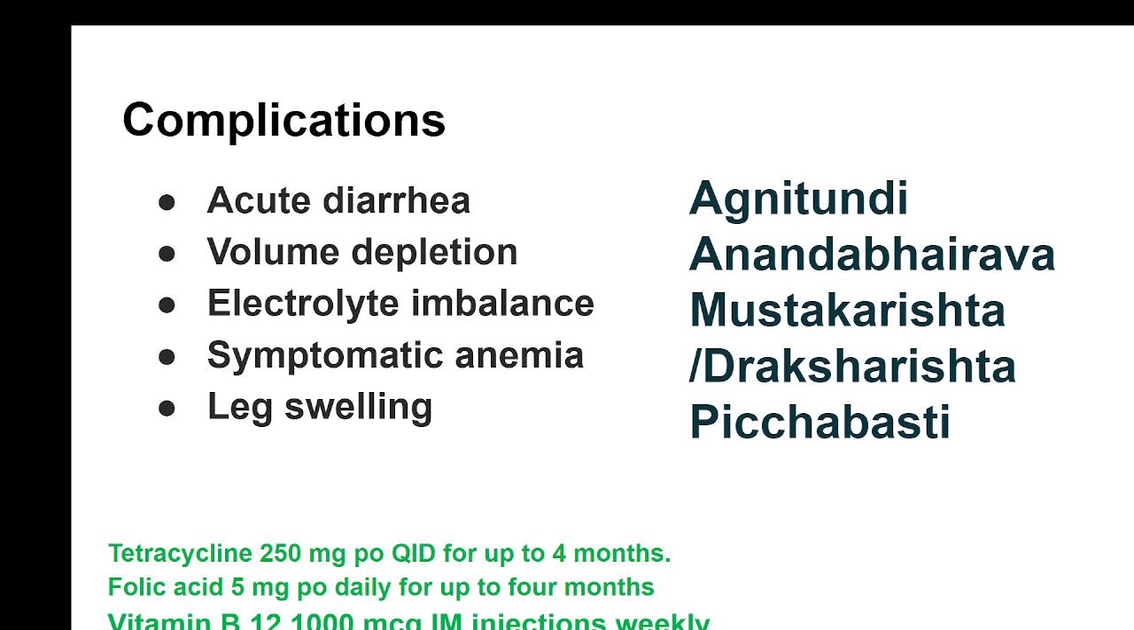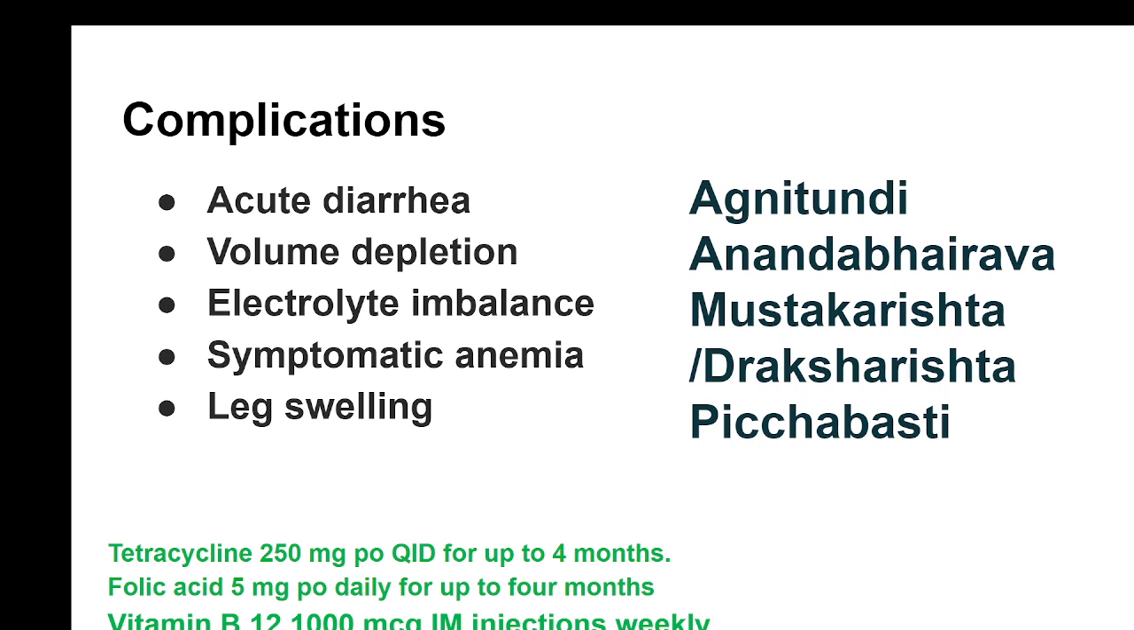The complications which can occur in patients of tropical sprue would be: the patient may have acute diarrhea, volume depletion, electrolyte imbalances, and anemia. Edema, pedal edema, and of course vitamin deficiencies can also be clinical symptoms. And the incidence is quite common in the rural population as such.